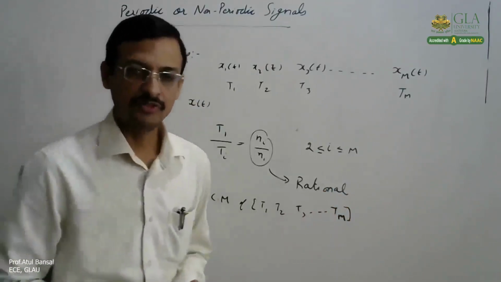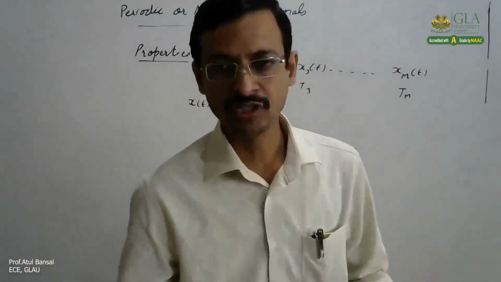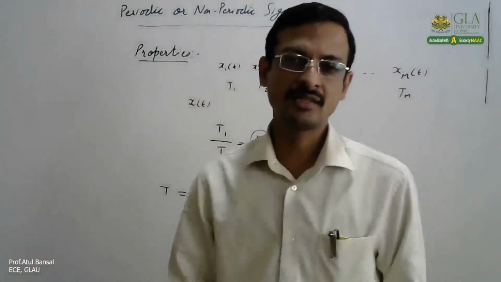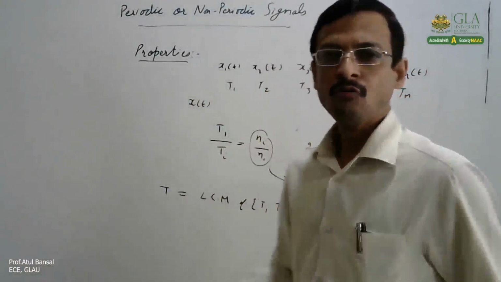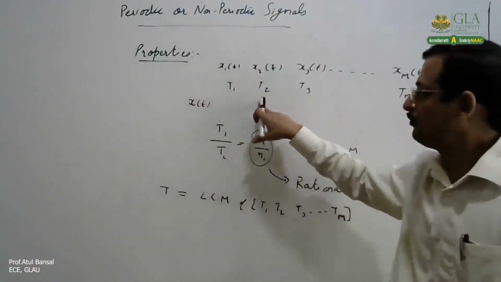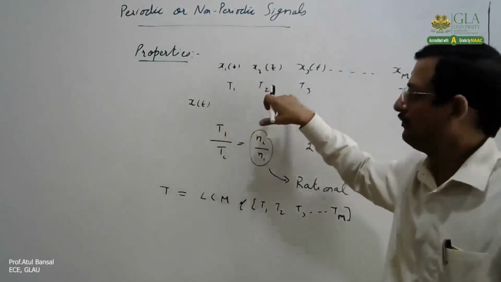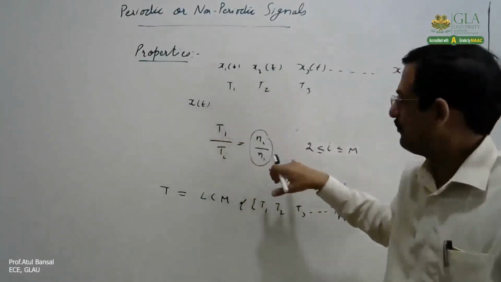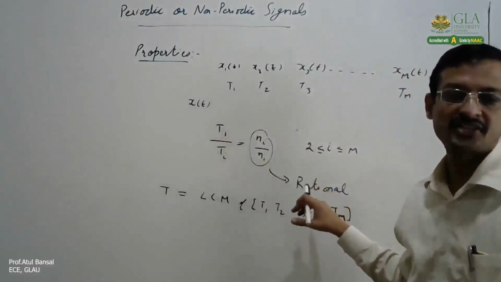So sometimes we have a combination of two or more than two signals. Now we need to check whether the signal is periodic or not. So what we will do, we will find the individual time periods of each signal. Then we will take the ratios of each individual signal with the first signal, and we will check whether these ratios are rational or not.